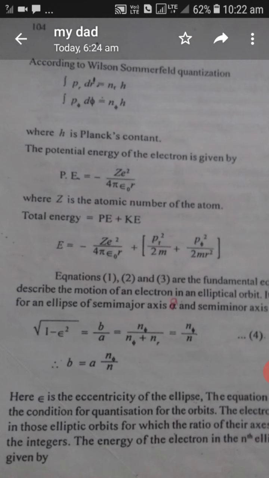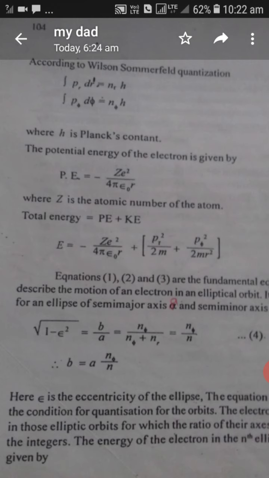Then the total energy will be equal to the sum of potential energy and kinetic energy. You put the potential energy, then you put the kinetic energy, and you get three equations, 1, 2, 3. These equations are the fundamental equations. They are used for the motion of an electron in an elliptical orbit.